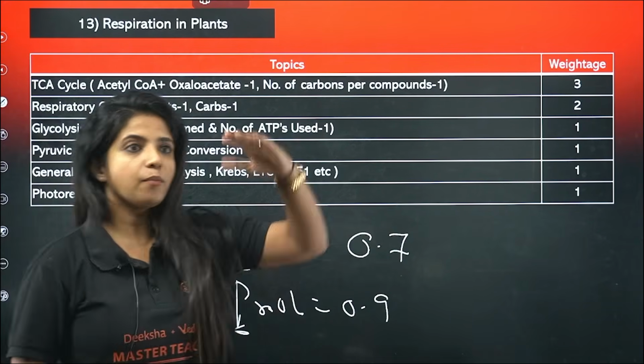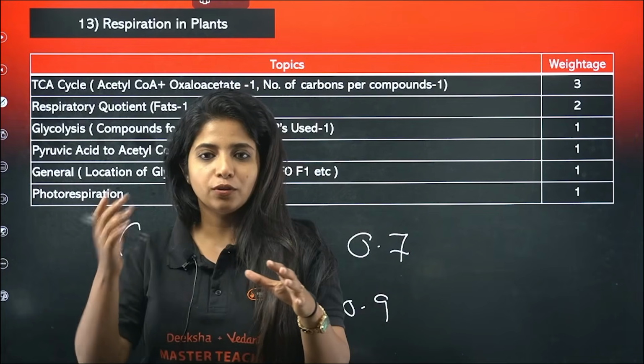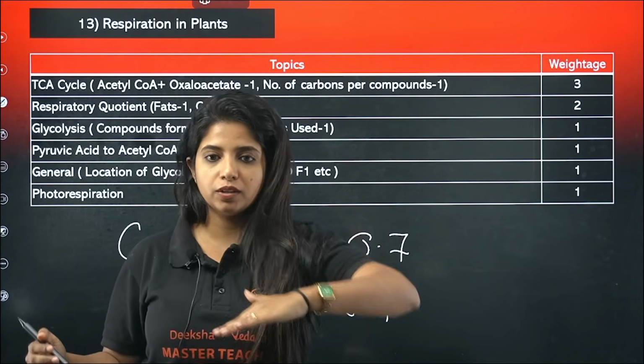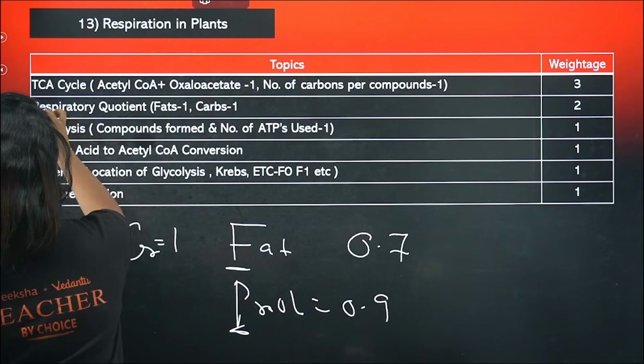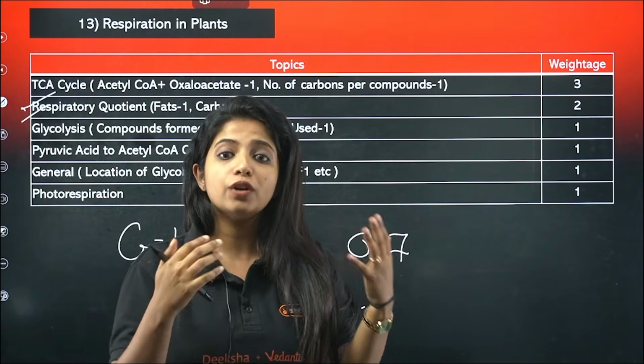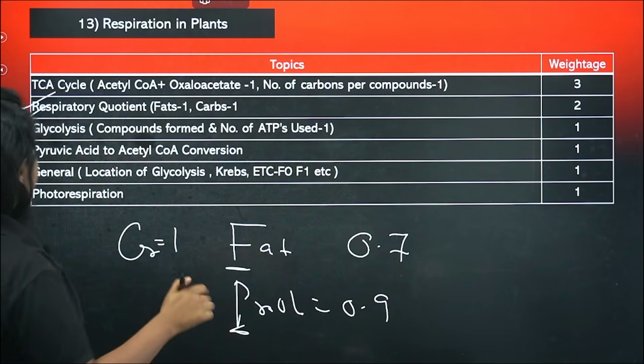What is the formula? Amount of CO2 evolved divided by oxygen consumed. So in respiration oxygen is consumed and CO2 is evolved, so CO2 at the top and oxygen at the bottom. Do not mix it up, it is very easy. If you feel that I am talking in Arabic, it's because you do not know it, but once you see the question, it will become super easy for you. So do not miss out on these things.